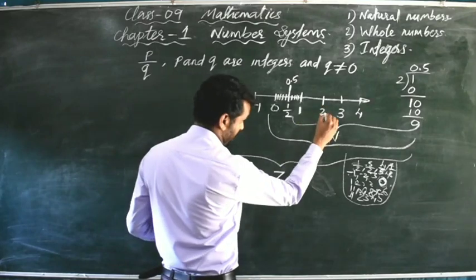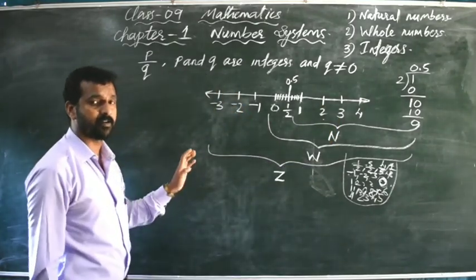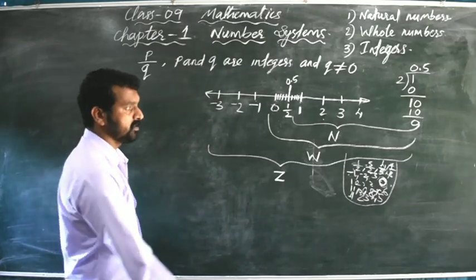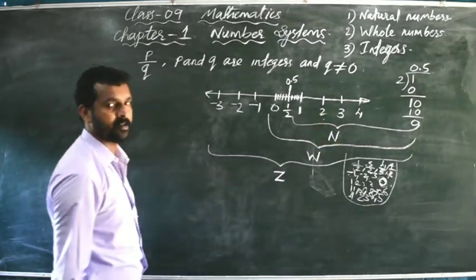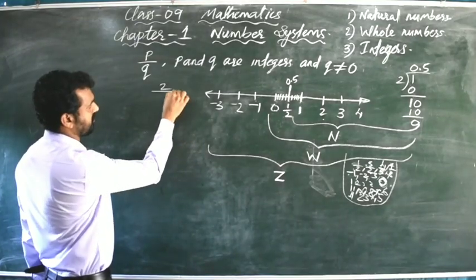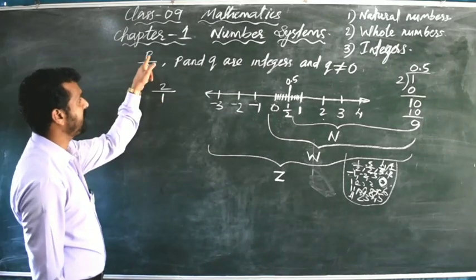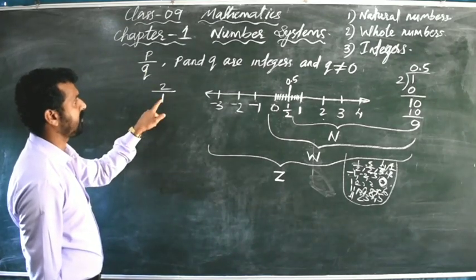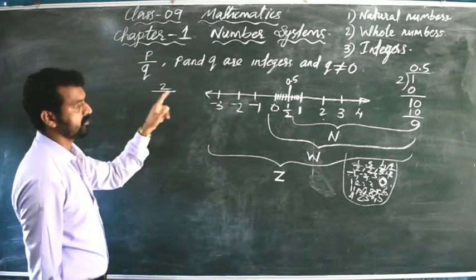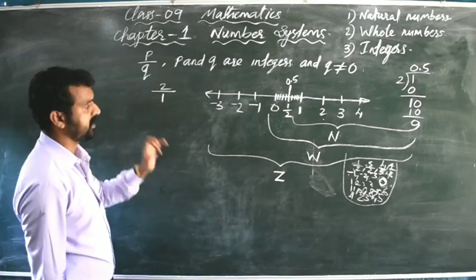Integers and natural numbers are also rational numbers. Now you see 2, is it a rational number? You may get confused there. Don't get confused. 2 is also a rational number, because 2 we can write as 2 divided by 1. p is equal to 2, q is equal to 1, and p and q are integers. 2 and 1 are integers, and q is not equal to 0, q is equal to 1. So it is also a rational number.